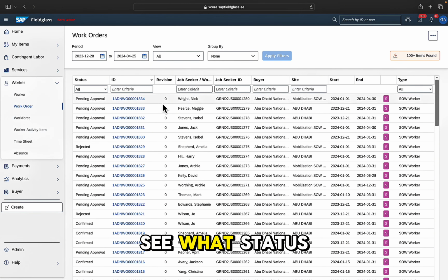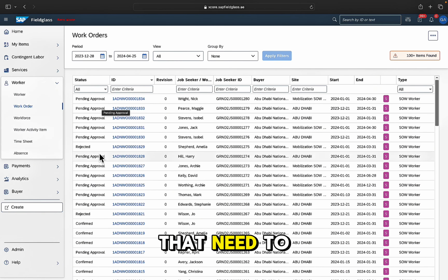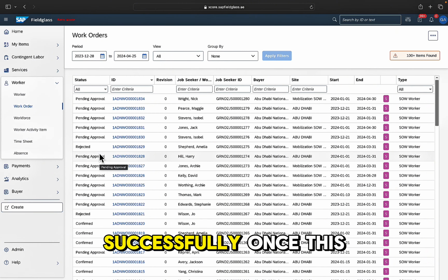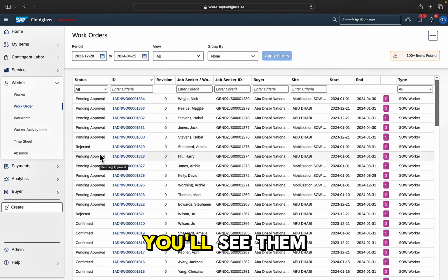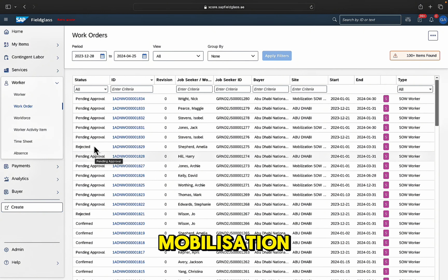You're able to see what status they're at within the process of mobilization or the call-off agreement. If they're pending approval, it means that there are likely still activities that need to be completed in order to mobilize successfully. Once this has happened, you'll see them move into a confirmed status. It could also be that the mobilization hasn't been completed successfully. Maybe there is an issue with some of the compliance documentation. In this case, you'll then see that the contractor has been rejected for that mobilization or for call-off agreement.